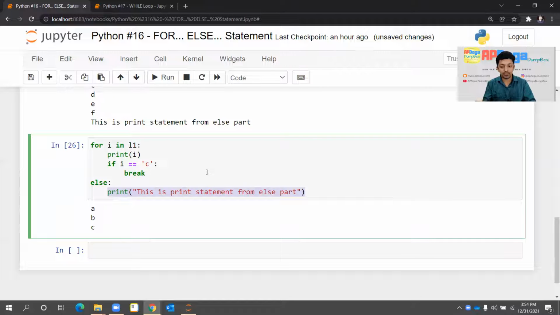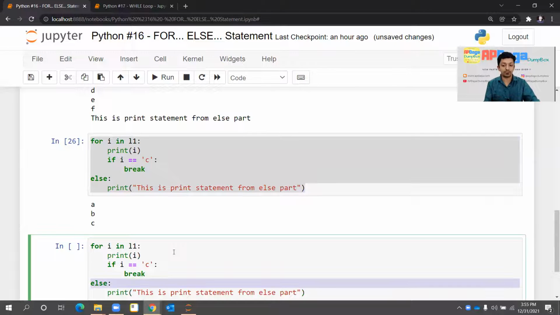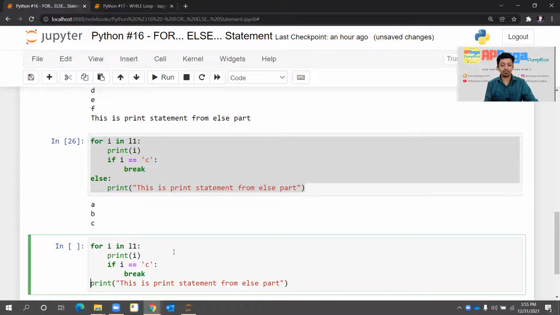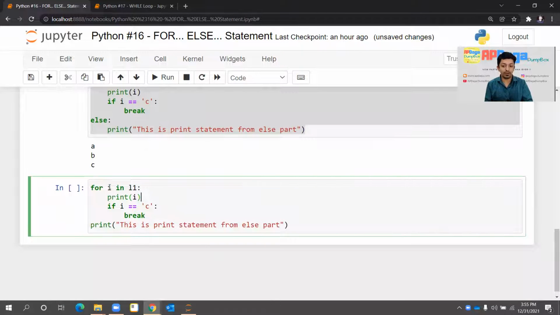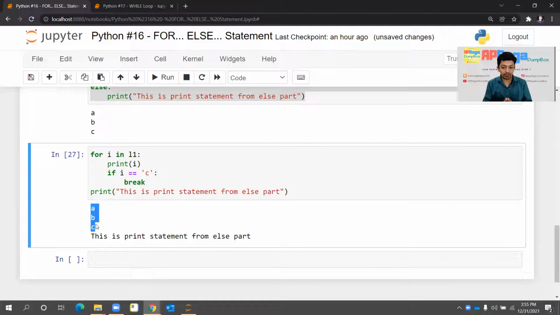Okay. If I remove this else part, if I just copy this and paste this and remove this else part, and if I put this print statement just below the for loop, here also what will happen, whenever the value of I is C, it will print that C and it will break the for loop. The for loop won't get completed. But this print statement is just below the for loop without using any else statement. Let's see what happens. The for loop gets executed till C, then it got break, but the below statement got executed.